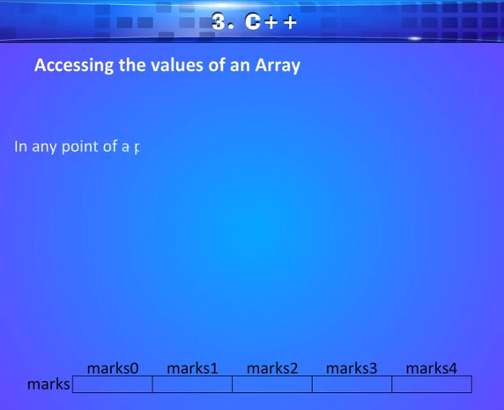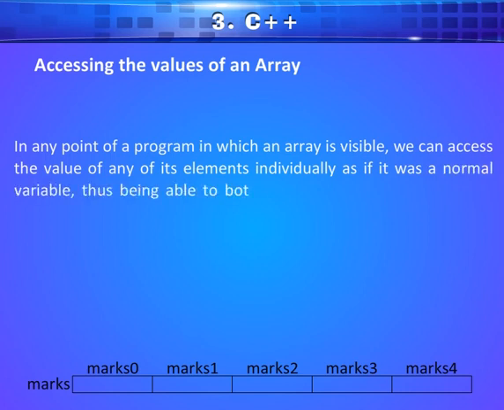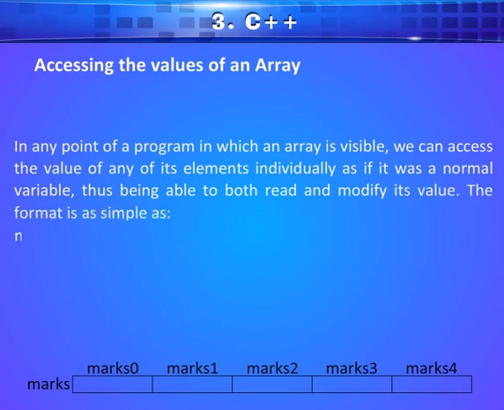At any point of a program in which an array is visible, we can access the value of any of its elements individually as if it was a normal variable, thus being able to both read and modify its value. The format is as simple as name[index].